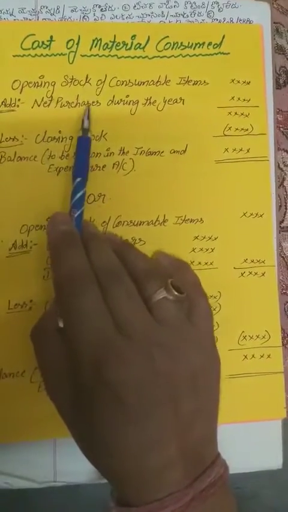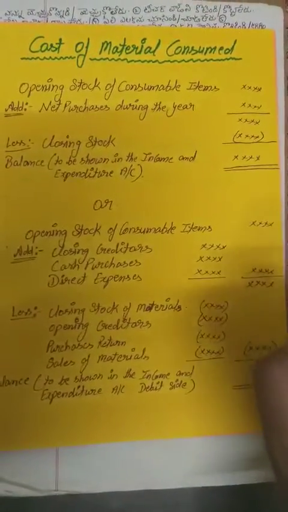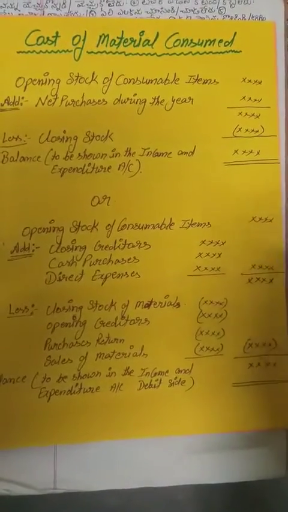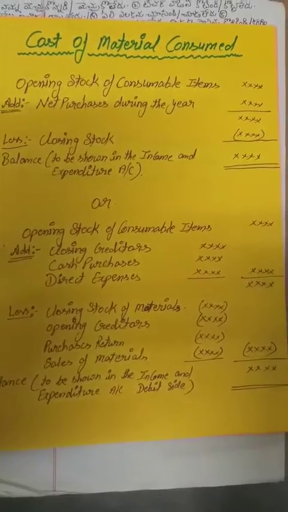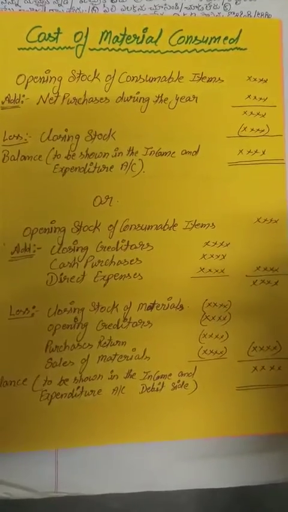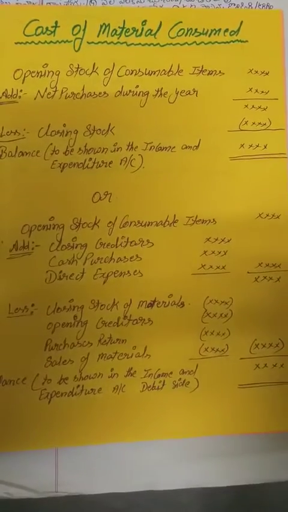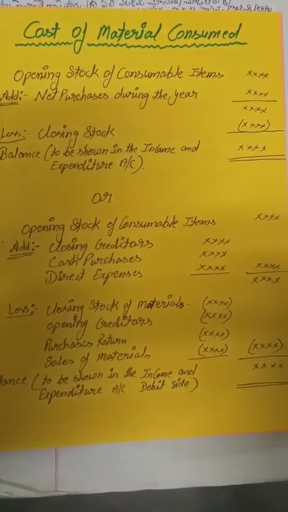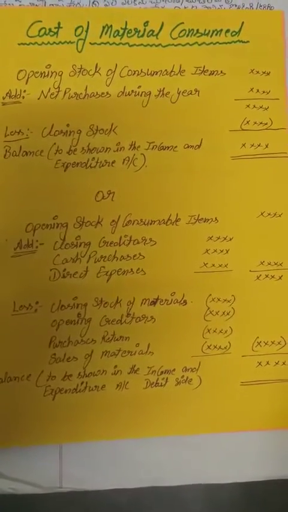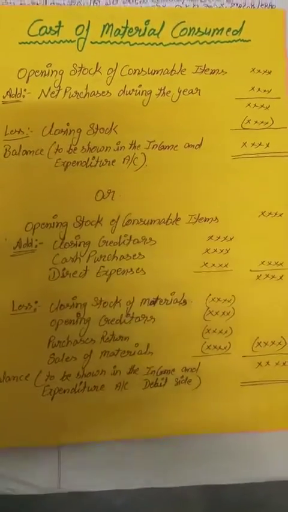For example, if I purchased 10,000 rupees of material, but due to some problem 1,000 rupees of material was destroyed during transportation, it means that I will return 1,000 rupees of material to the seller. So the net purchase will be 9,000 rupees.